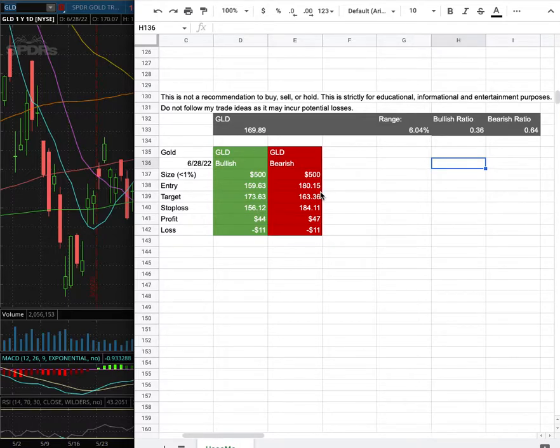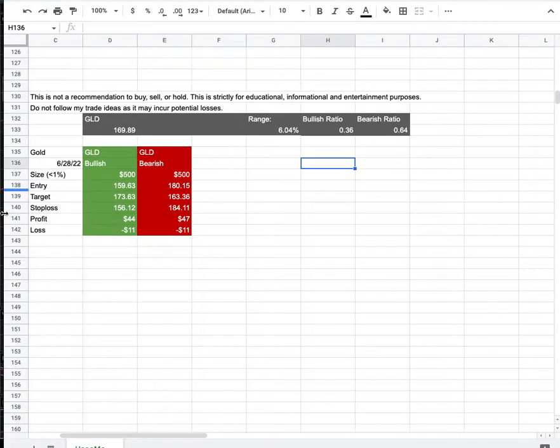However, if I were to open a short position, my entry is at $180.15. My sell target for it is at $163.36. My stop loss is at $184.11. So whichever entry price were to hit first, that will be my position of the week.